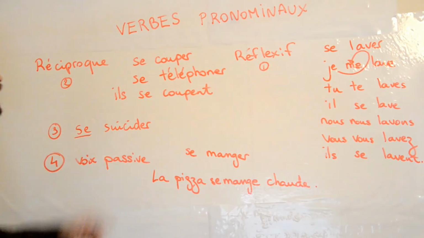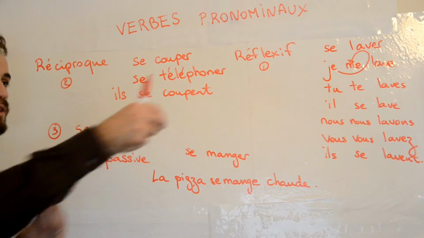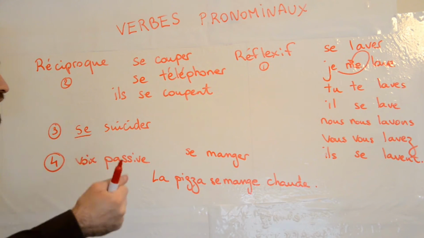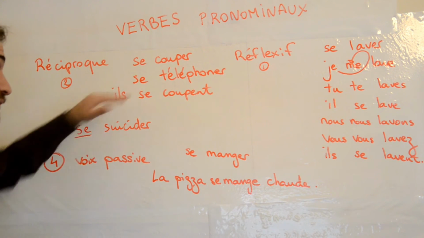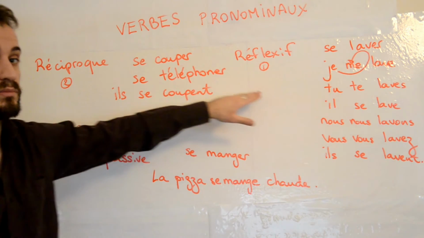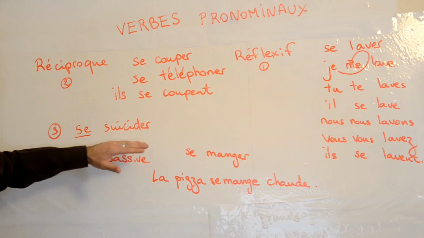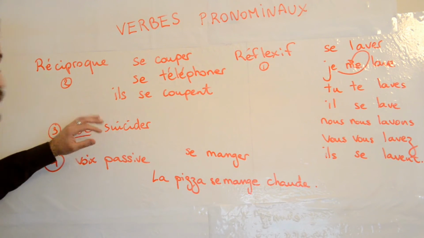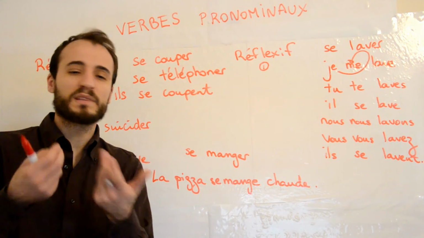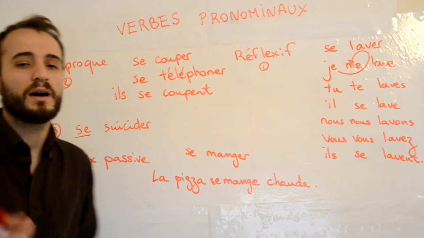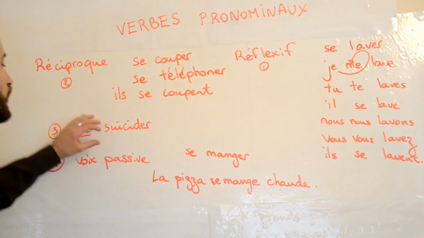Then we have another aspect which is reciprocal, which is on each other. So does your verb mean something like each other, such as se téléphoner? Yes, they call each other, then it is reciprocal. Then if these things don't mean anything, you have to go to the third category. Is your verb in fact only pronominal? Yes, so therefore it is pronominal, and sometimes there's no real meaning. You're going to see there are some verbs in this category that are pronominal and you don't really understand why. It's just like that, you have to accept them. They don't exist without the pronominal form.